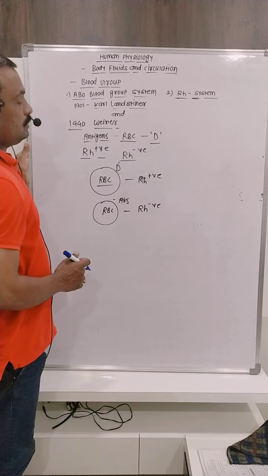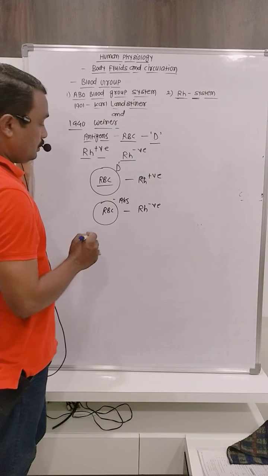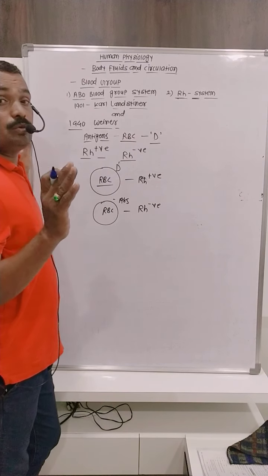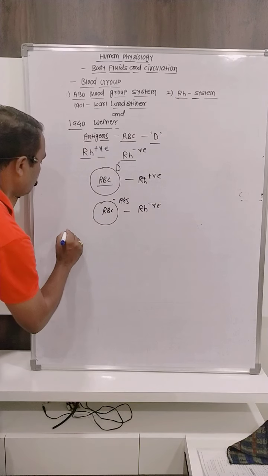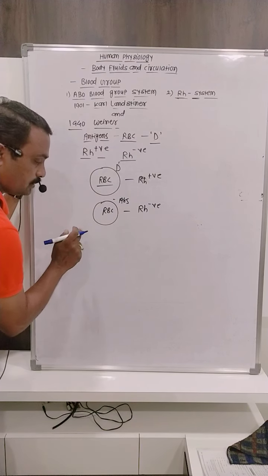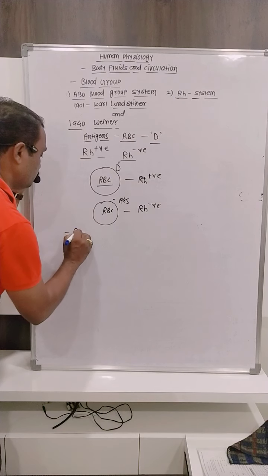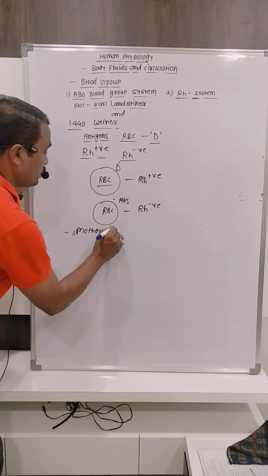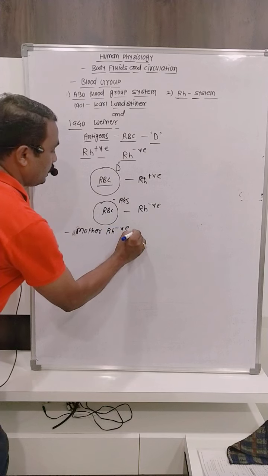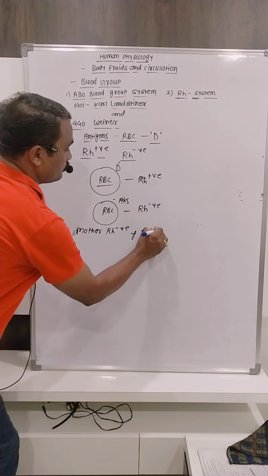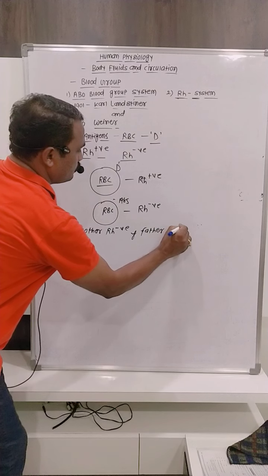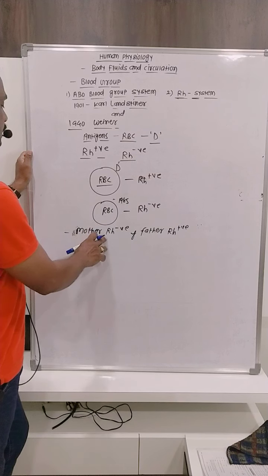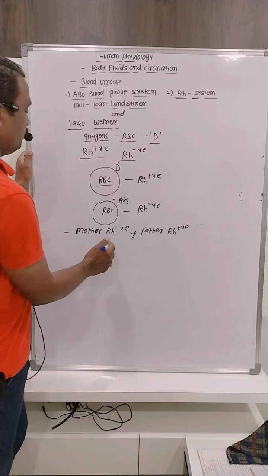Now the next one is another factor, RH incompatibility, or erythroblastosis foetalis. What happens whenever the mother is RH negative and the father is RH positive?